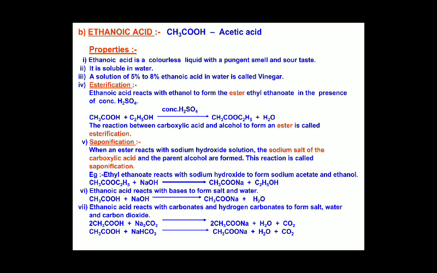Where can you find this acetic acid? In the chapter on acids, bases and salts, you would have come across acetic acid, that is vinegar. In vinegar we have this acetic acid, and it is a weak acid. Now we'll see the properties, the uses, and then the reactions.